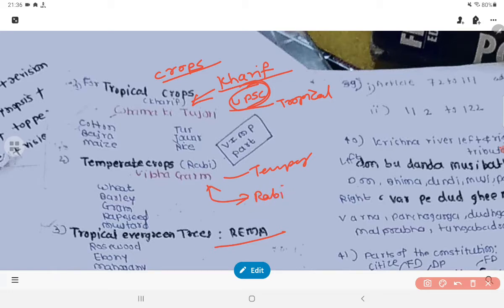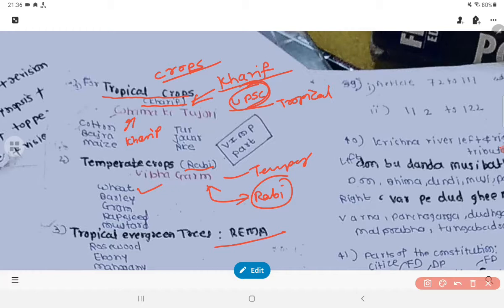Also they give a simple silly mistake, that wheat is a kharif crop instead of a rabi crop, and automatically we make the mistake here. So for that purpose we are going to teach you some mnemonics. First we will see the tropical crops and the kharif crops. Those are mainly related to the kharif crops.